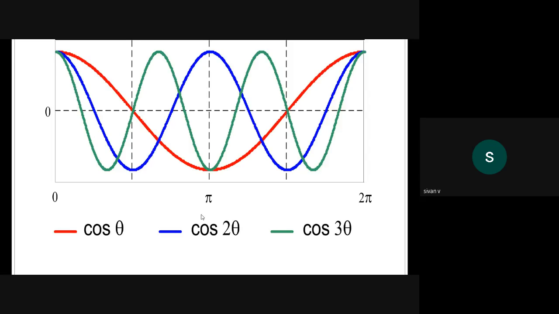That 2 pi is called the period. So the period of sin theta is 2 pi. The period of cos theta is also 2 pi. The period of tan theta is pi. Okay. This is the cos curve.